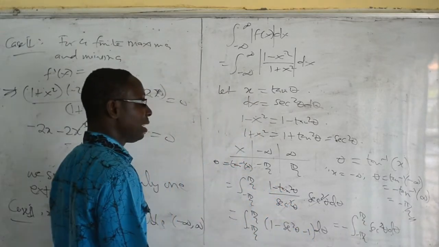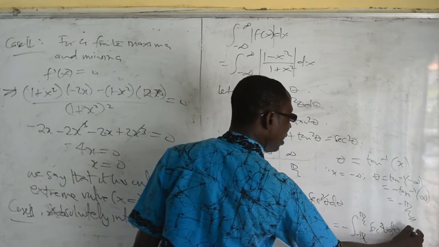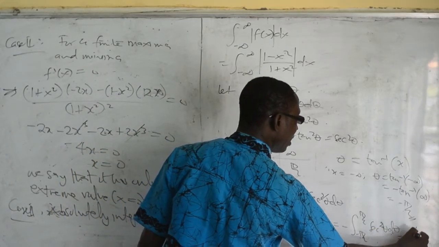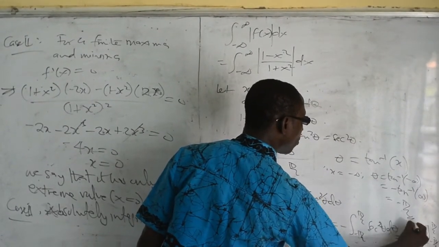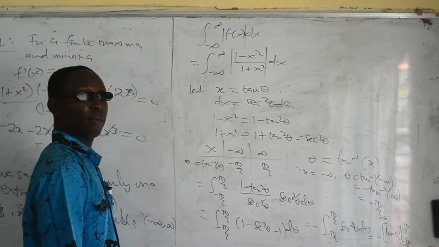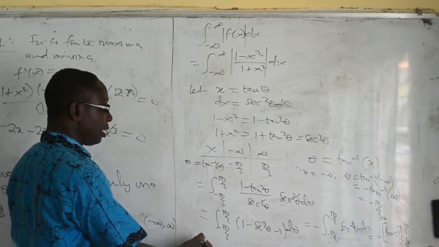And when you integrate sec squared theta, you get tan theta. So the whole of this will give you minus tan theta with the limits pi by 2 and minus pi by 2. Okay, so you can put it in.